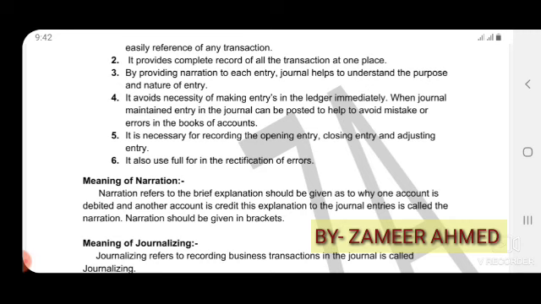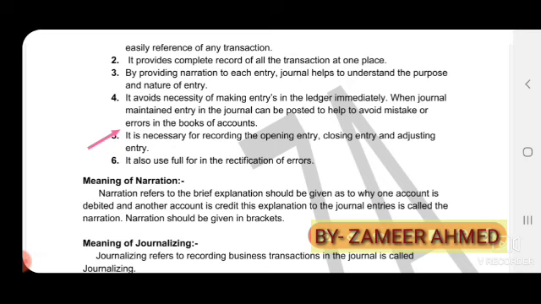Next, it is necessary for recording the opening entry, closing entry and adjustment entry. Journal: simple journal, compound journal, opening entry, closing entry, all entries we can pass in the journal.